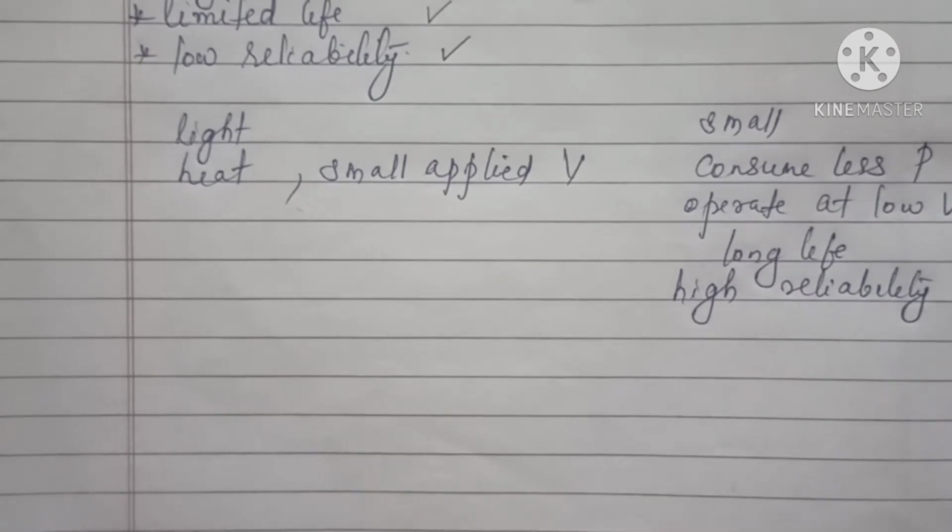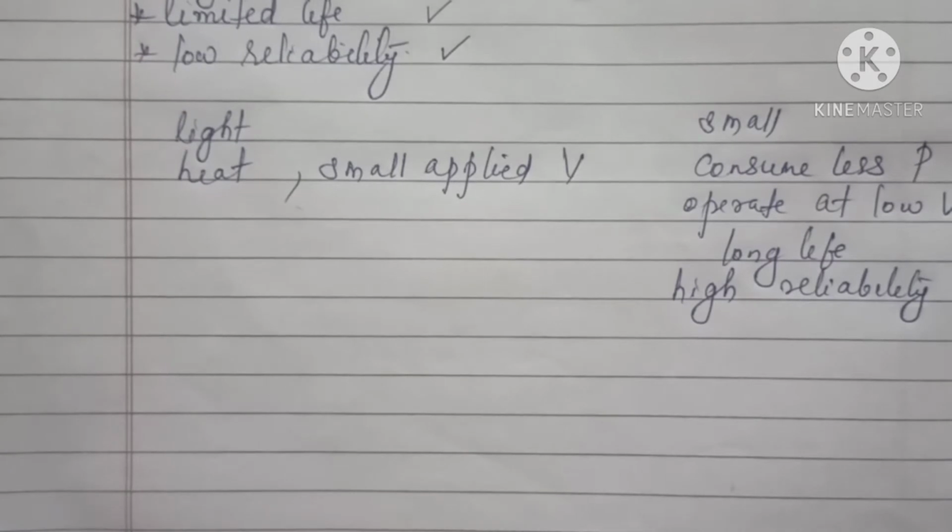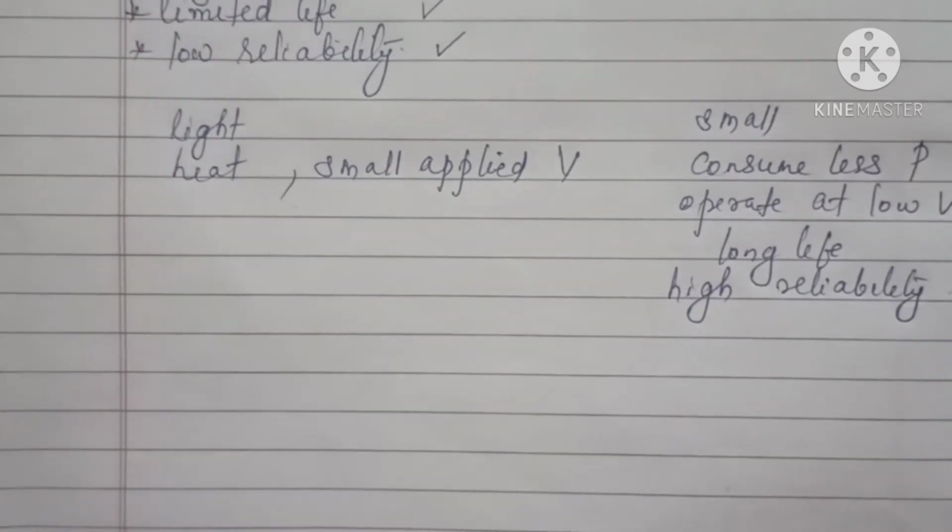Now why are these semiconductors important? There are many properties of semiconductors, but we have to discuss one or two important properties that a semiconductor possesses.